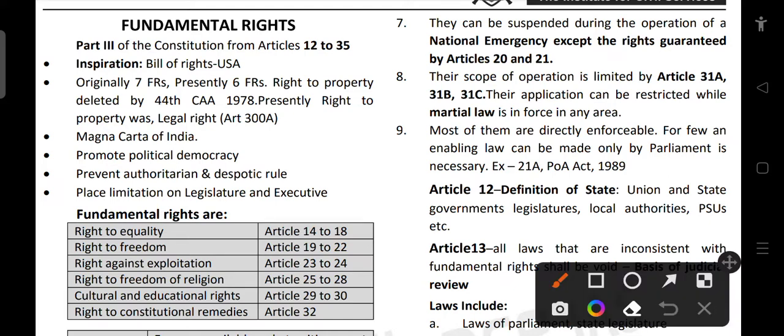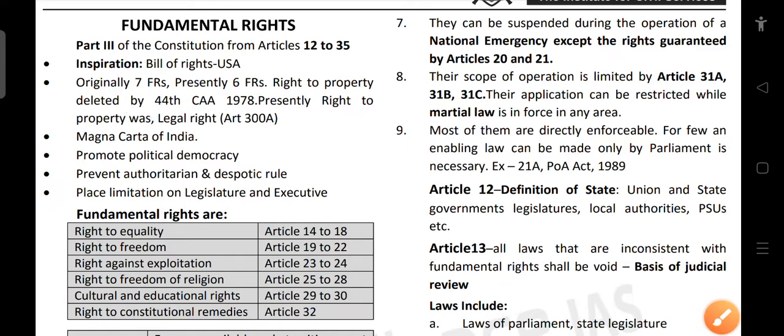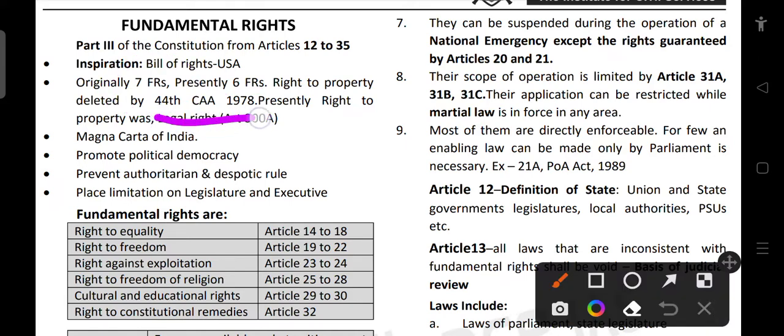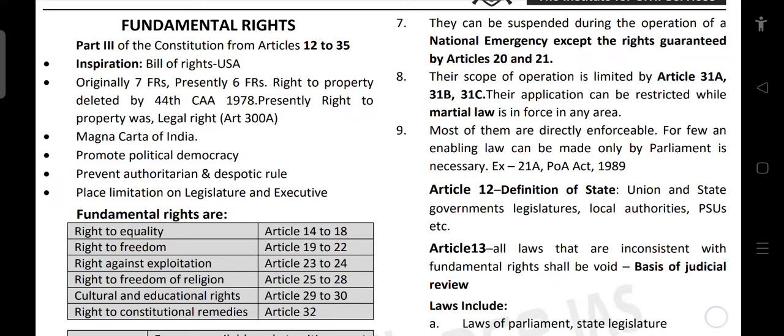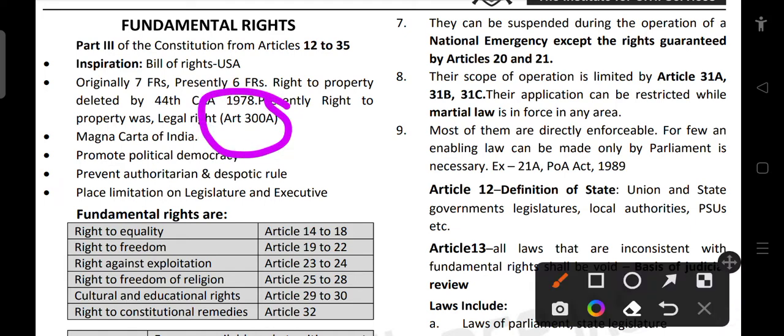Originally there were 7 fundamental rights, but presently we have only 6, because the right to property was deleted under the 44th Constitutional Amendment Act 1978. Under the 44th Amendment, the right to property was deleted and made a legal right. Presently, the right to property is a legal right under Article 300A.